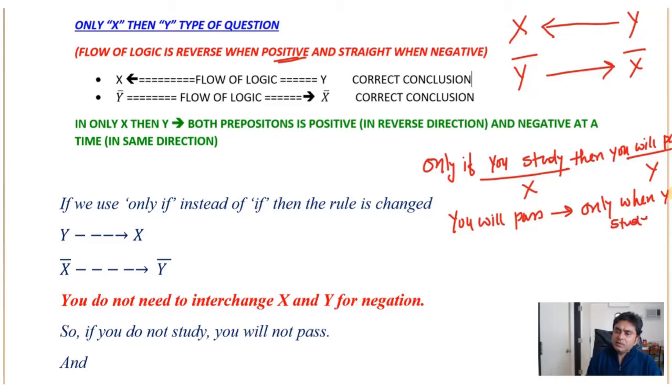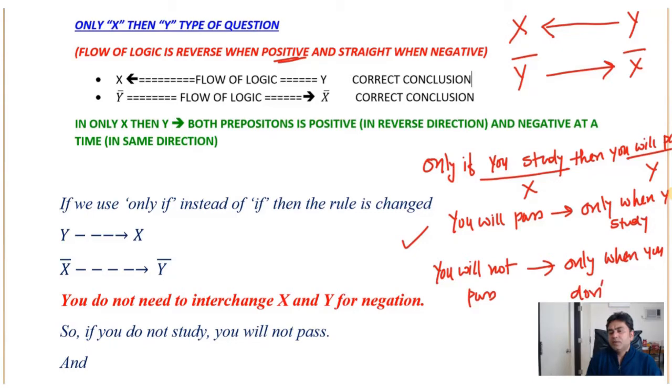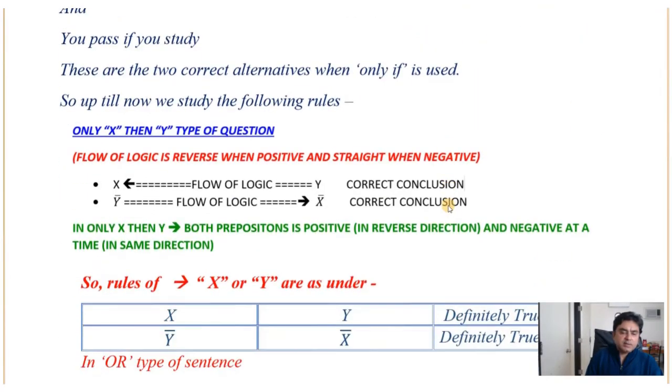Now Y bar. Y bar means you will not pass only when you don't study. This is also true. So remember, if it is positive, then the direction of flow of logic is in reverse direction from Y to X. But if it is negative, then it is Y bar to X bar. So these four connectives are very, very important.